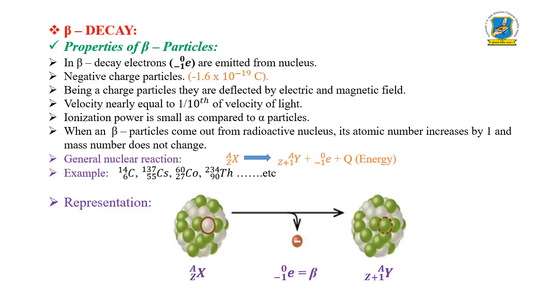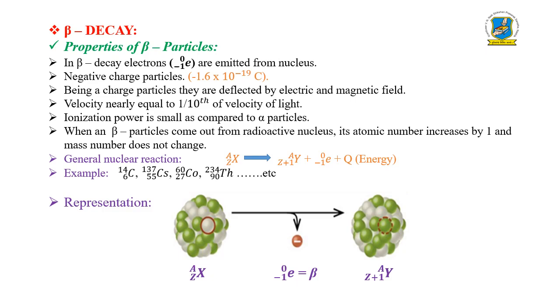Second one is beta decay. So let's talk about the properties of the beta particle. In beta decay, all of you know there is an emission of electrons as well as positrons from the nucleus. If it is an electron, the charge is negative, minus 1.6 into 10 to the power minus 19 coulomb.